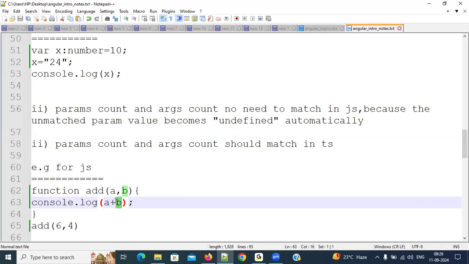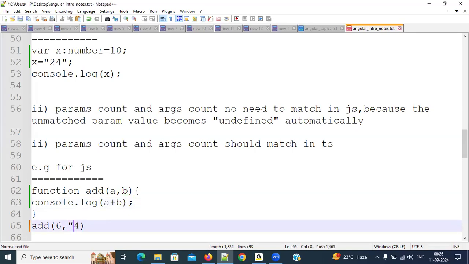Right. Now, what is the output I will get? 10 only. Why? Because on the left side of the plus, the a value is 6, that means a number. On the right side of the plus, the b value is 4, that means it is also a number. So number plus number equals number. So 6 plus 4 equals 10. It is also a number. For example, now I am sending like this. Now tell me what is the output I will get?